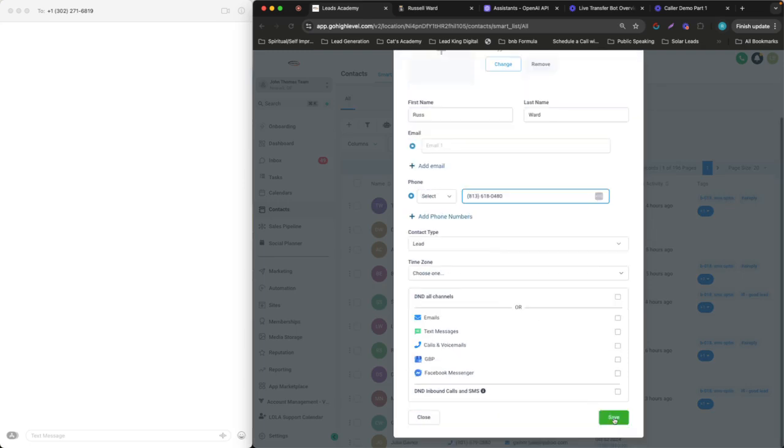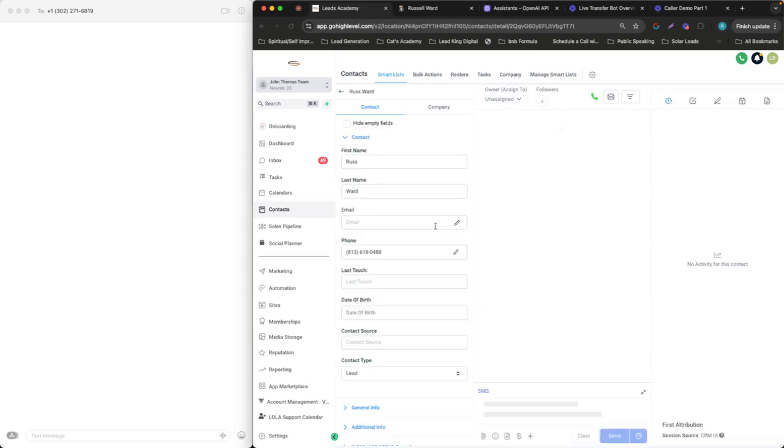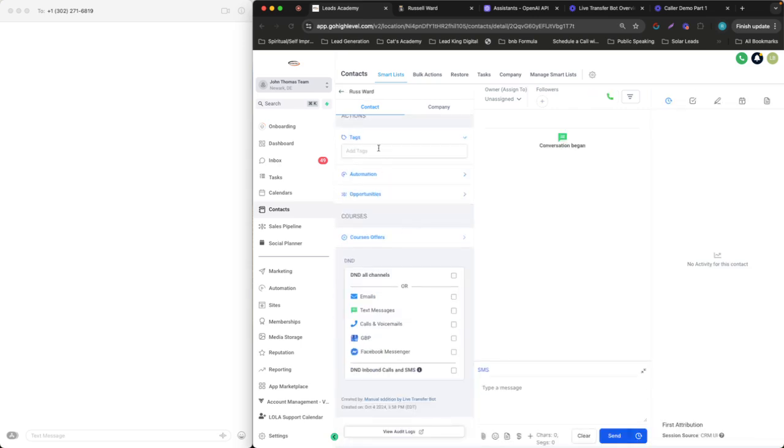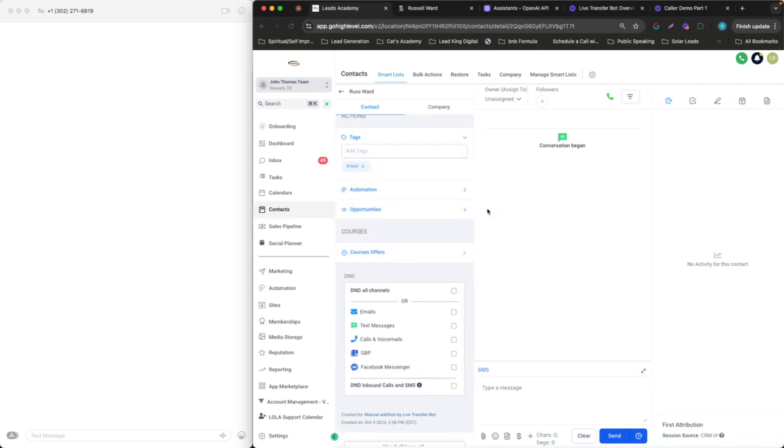All right. This is just a simulation. I'm going to put a tag on here that's going to launch this whole thing. Normally a new lead comes in and that's what would trigger this, but here it's going to be a tag. The tag is going to trigger an initial SMS.